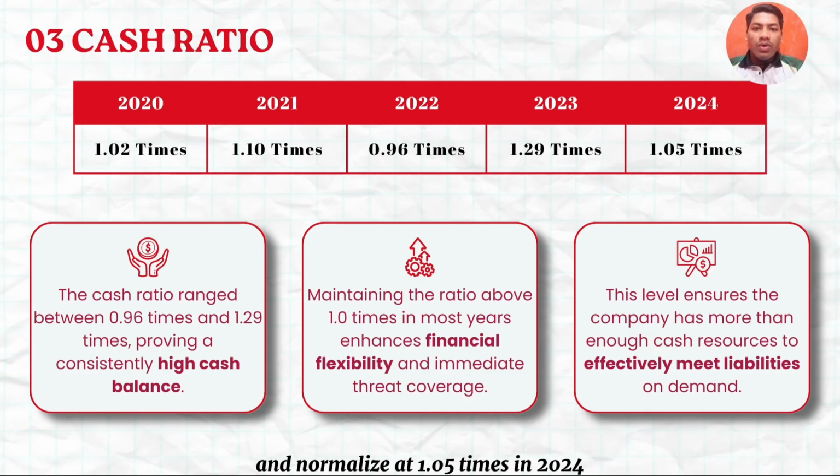1.05 times in 2024. The notable increase in 2023 tells us the company maintained a very high cash balance during the year, significantly enhancing our financial flexibility and security. Crucially, by staying around or above 1.0 by 2024, it indicates that our cash resources alone are completely sufficient to meet short-term obligations instantly if required.